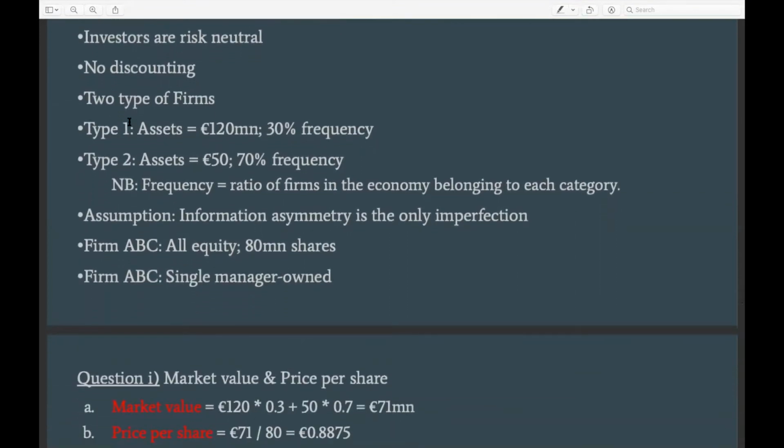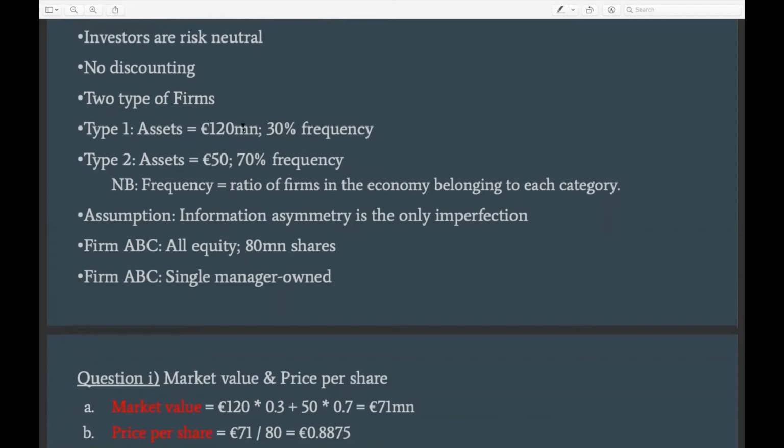Again, we also know that there are two types of firms in this economy. There are the type 1 firms that have an asset of 120 million, and there are type 2 firms that have an asset of 50 million. And then we are given the frequency for each type of firm. Here we can interpret the frequency as the proportion of the overall firms in the economy that belongs to each of the categories, right?